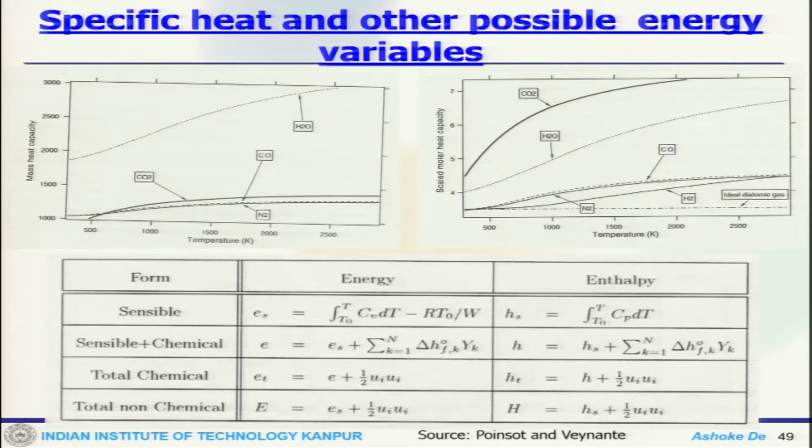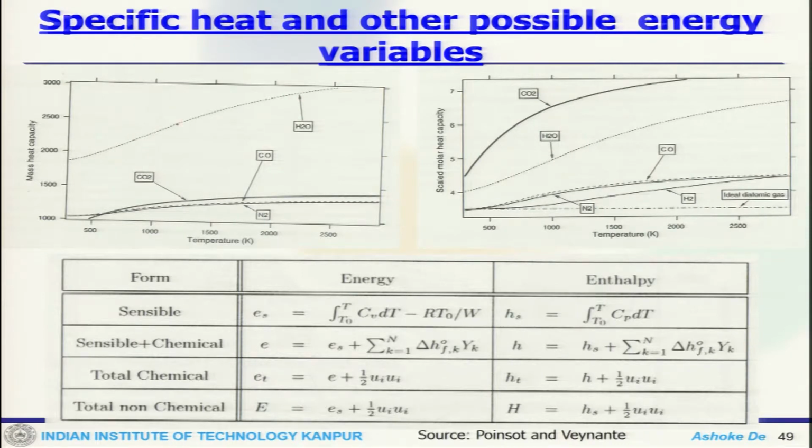Now, if you look at the specific heat and other possible energy variables, and have an idea how that actually varies, you look here at the mass heat capacity, this is the scaled molar heat capacity, and this is varying with temperature. This picture is adapted from the book by Poinsot and Veynante.